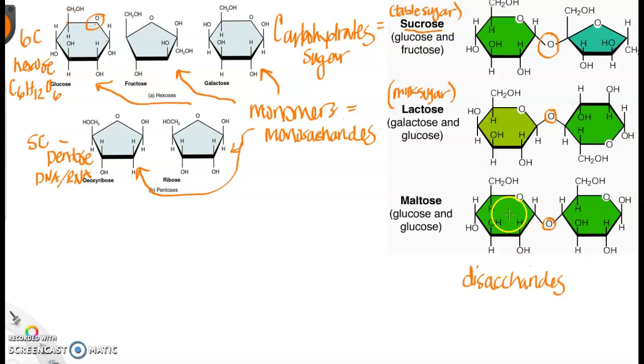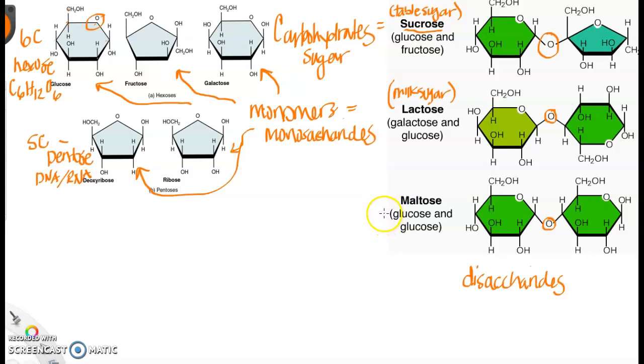I need you to know the monosaccharides and the disaccharides. You don't have to know the chemical bonding or the exact structure, but you need to know that sucrose is glucose plus fructose, lactose is galactose plus glucose, and maltose is glucose plus glucose. That will become important later on, but you need to be familiar with it.